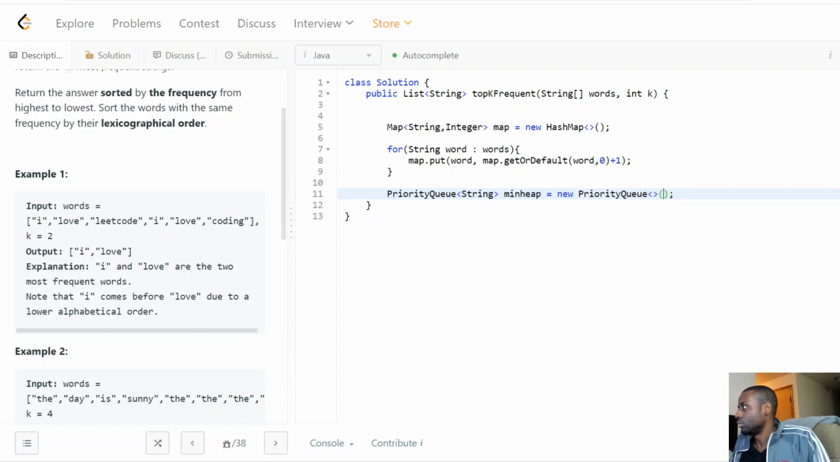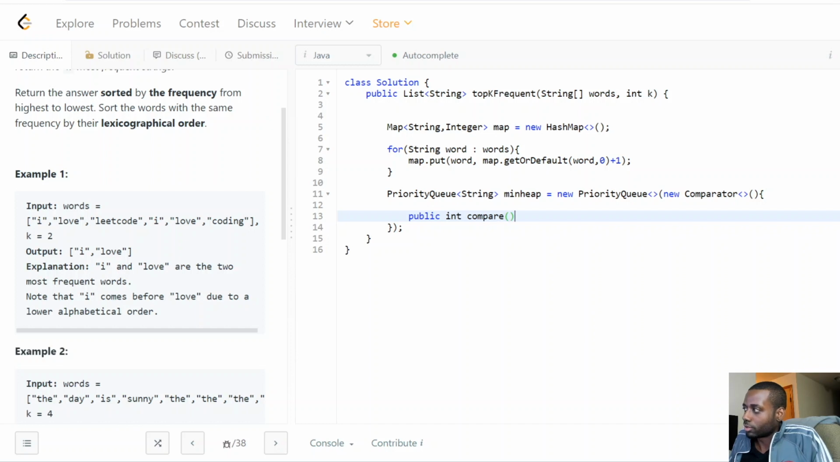Okay, looks good so far. So what we're gonna do is do a new comparator. All right, and then we're gonna build our comparator here, guys, right? And we're gonna be creative with it. Okay, so what we're gonna do is take in two strings, string A, string B.